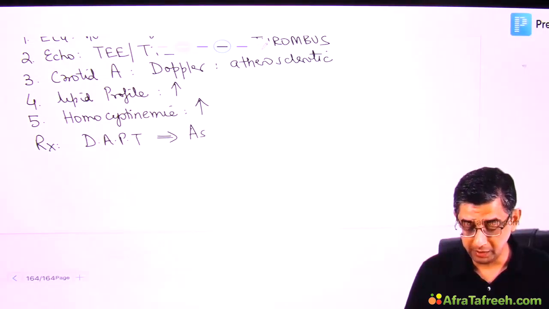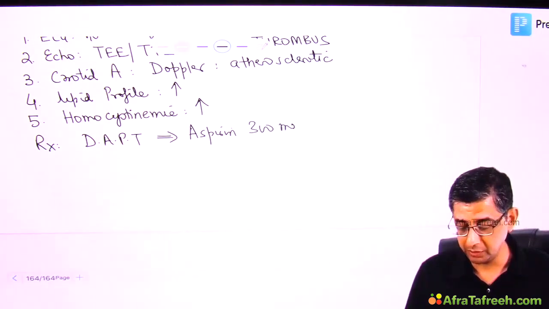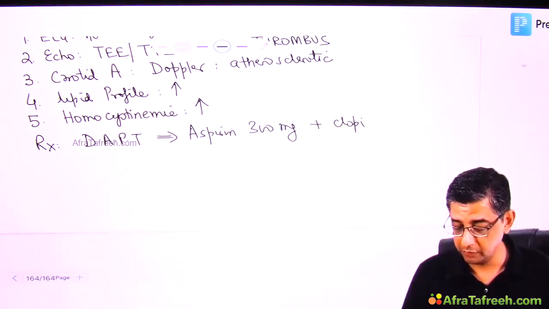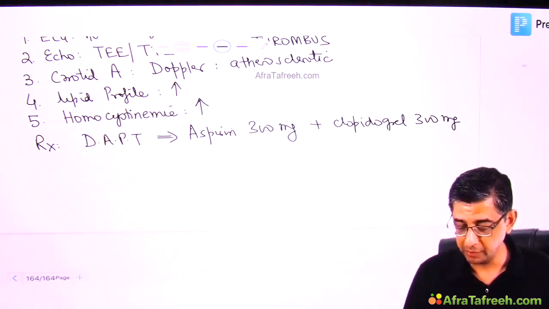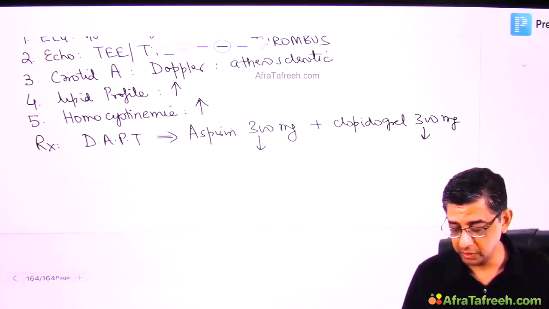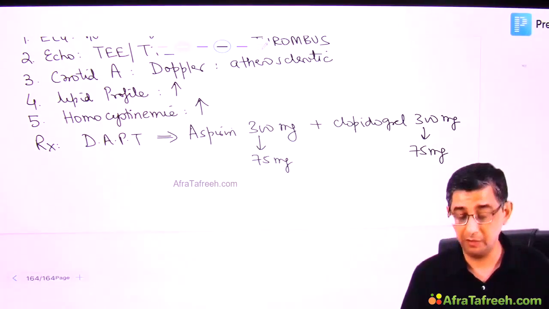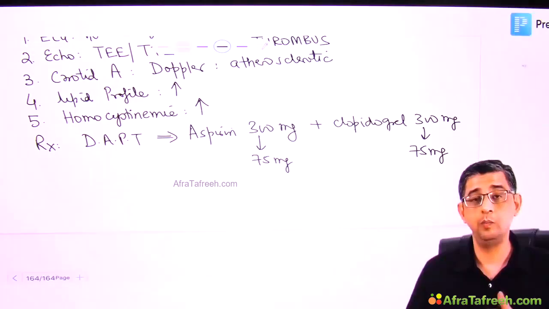In dual antiplatelet therapy, the first thing that you will start the patient on will be aspirin, 300 milligram. This is the loading dose that you need to give, along with clopidogrel, another 300 milligram. Please remember that from tomorrow, you will instruct your nurse to shift this person onto the baby tablet of aspirin and the baby tablet of clopidogrel, and therefore we will be able to reduce the thrombogenic potential in this person.